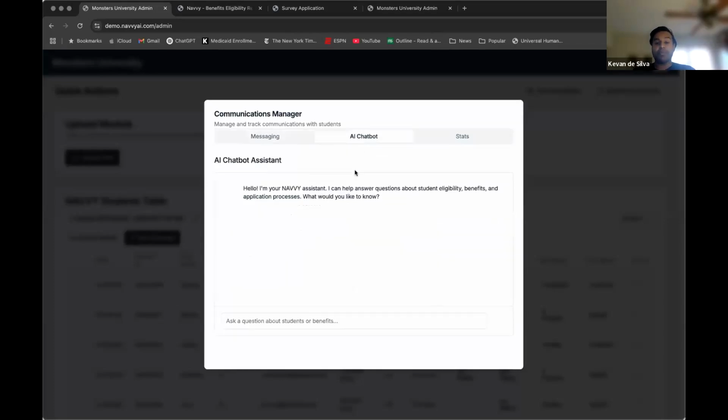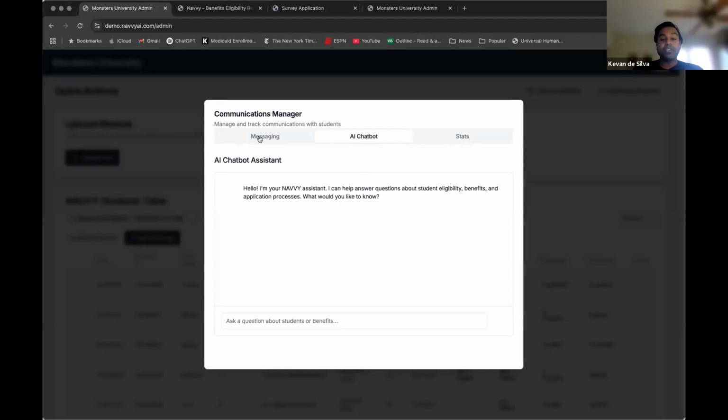Just as a very quick note, we have a chatbot that we've built for the administrative user. It's built off of OpenAI, and it will be able to help answer questions that you have, but also that students may have when they contact you about this work. This chatbot, which our colleagues at HSAI have been working on, will be able to help answer contextual questions specific to your state and your program, and also potentially, if authorized by the student, have view into that information to help you better understand that student's specific case.